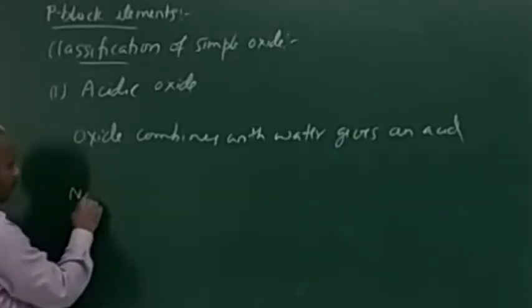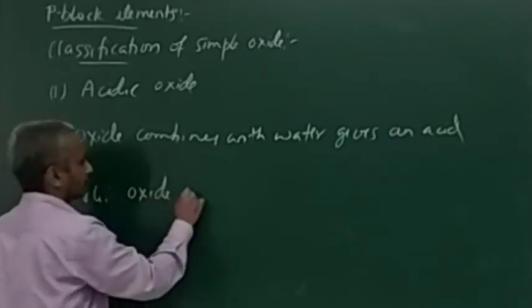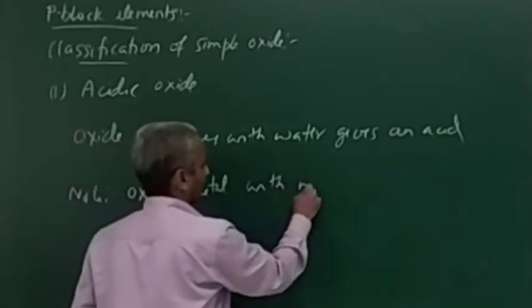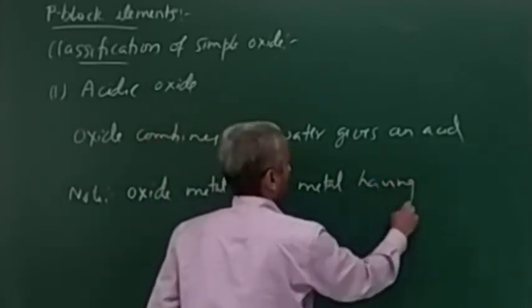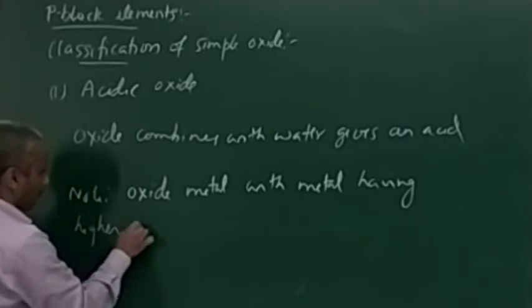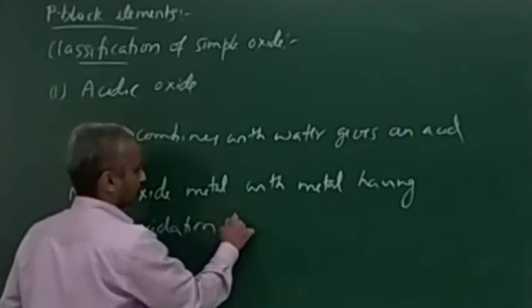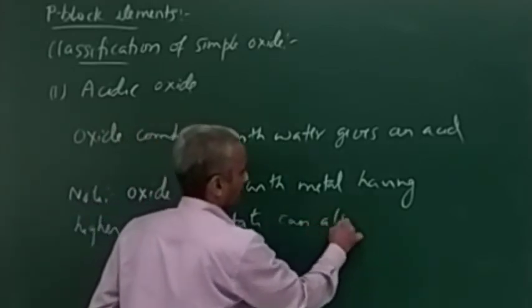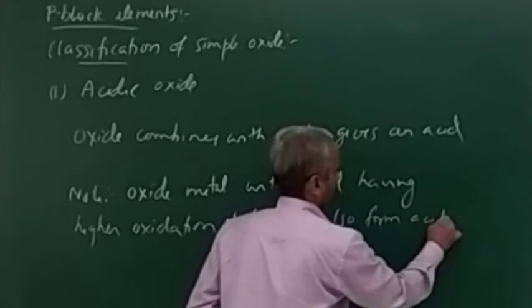One more thing. Oxide of a metal, with the metal having a higher oxidation state, can also form an acidic oxide.